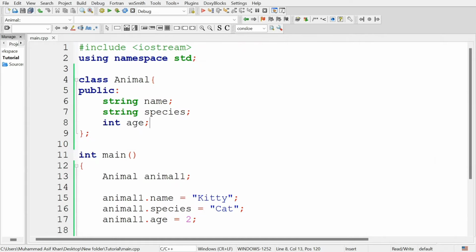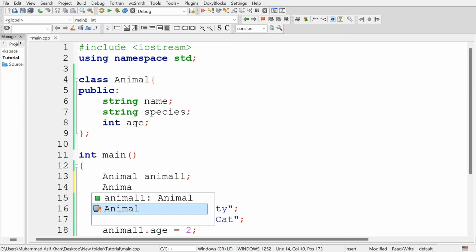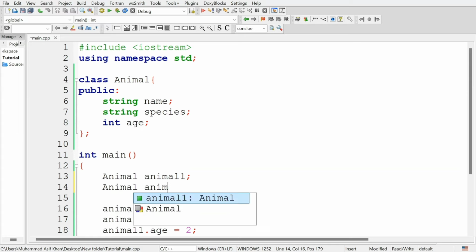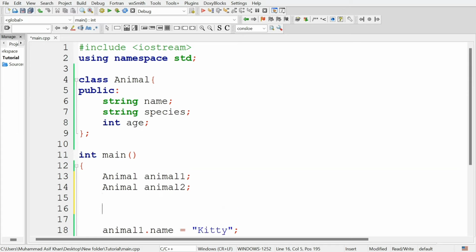Once you have defined a class, you can create any number of objects for that class according to your need. For example, create another object of this animal class, animal2, and you can set data for animal2 attributes.